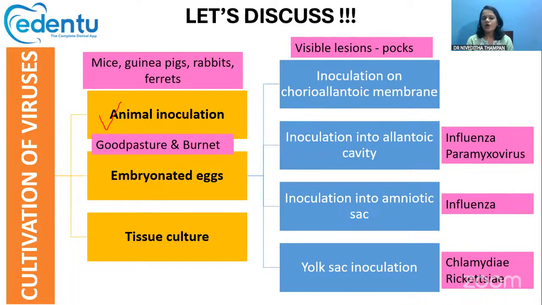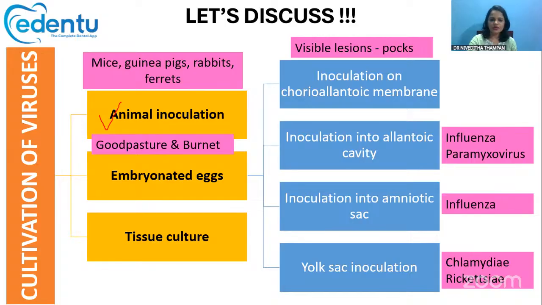Or you can inoculate into embryonated eggs. For embryonated eggs there is a classification, as there are many layers. You can inoculate into the chorioallantoic membrane, or into the allantoic cavity, or into the amniotic sac, or into the yolk sac. This was first done by Goodpasture and Burnet. And these are the various types.